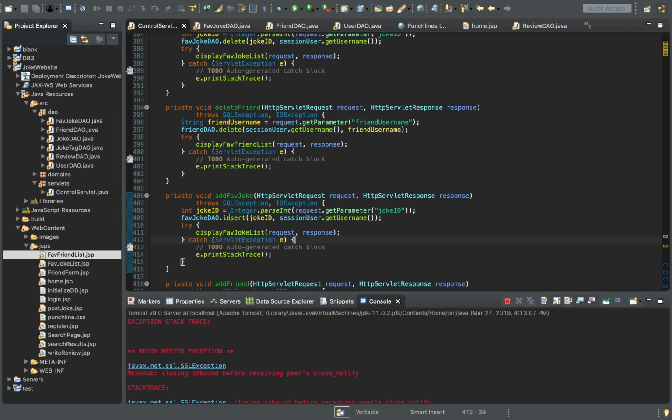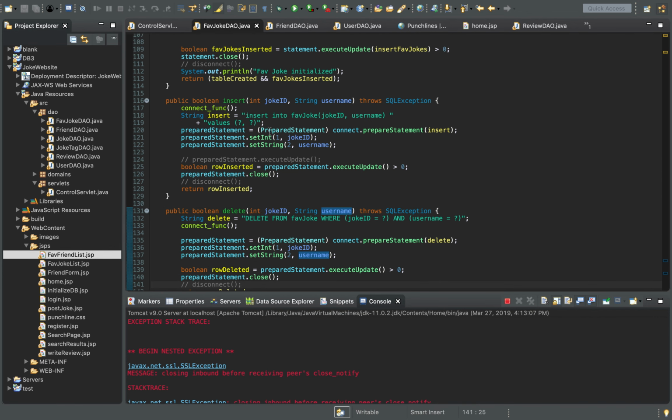Yeah, so right here we're using the insert function, which is implemented in the DAO. Inserting, so insert into favorite joke where joke ID and username plus the values, and these are the parameters for it. Have a prepared statement for inserting, and same concept. You return the rows inserted, and this is the new rows that will be added to the tables.